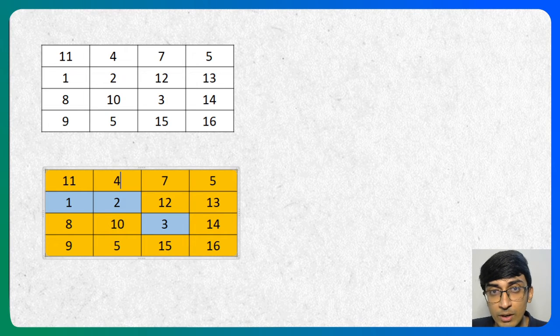4 is disinfected. When 4 is disinfected, what will happen? All of its neighbors are going to get infected, no matter if they got disinfected earlier. So 4 is clean now, but 1 to 12 become dirty. And if 1 to 12 are dirty, then each one of theirs will become dirty as well. So 8, 10 will become dirty, which they are already. For 2, 8, 10 and 3 becomes dirty, right? And for 12, 10, 13, 10, 3 and 14 becomes dirty. Then further, their own neighbors will also become dirty, which they're already dirty, so we don't have to worry about it.